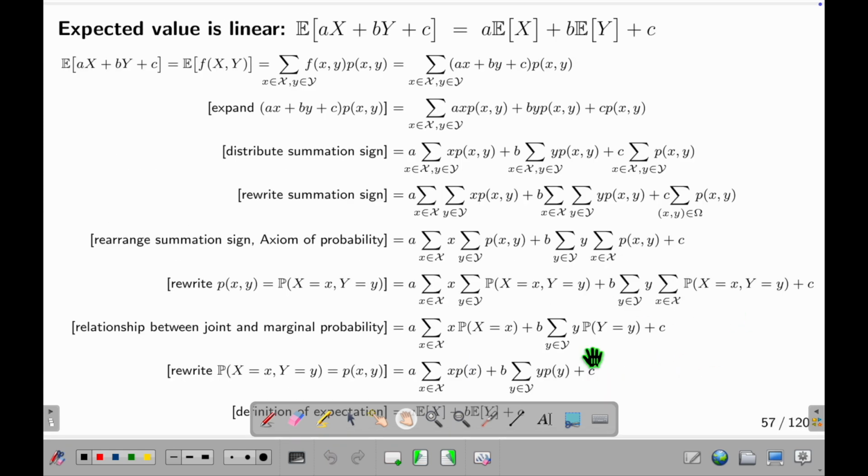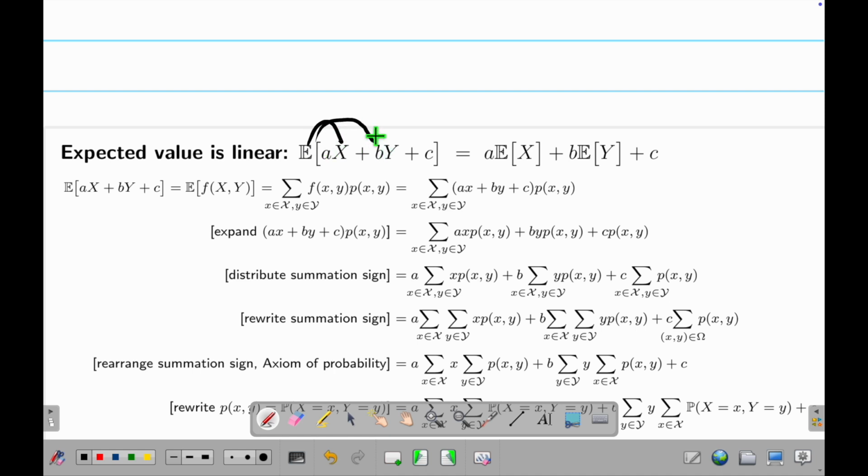And now you will see the first law of expectation is linearity. Oh my gosh, what the heck? Let's do it one by one. If I have a random variable x and a random variable y, I scale x by a, I scale y by b, and I add c. This is actually called a linear equation. It's the same as doing this on each x and y, and then doing the scaling and addition later. This is the same as putting it all inside, and that's it.